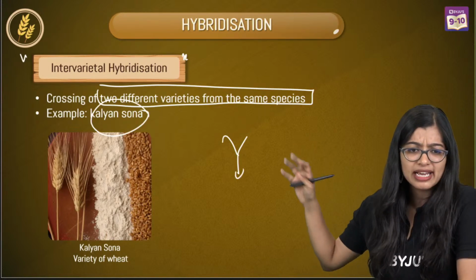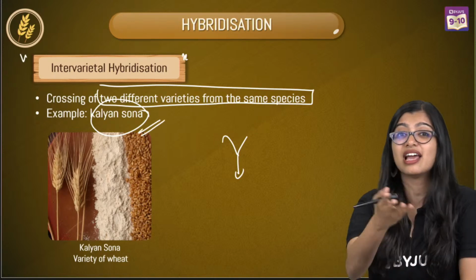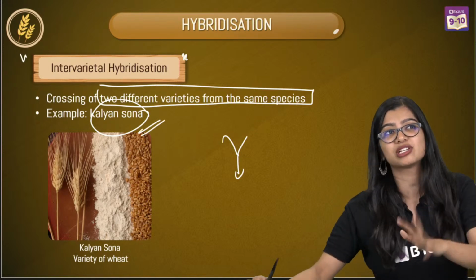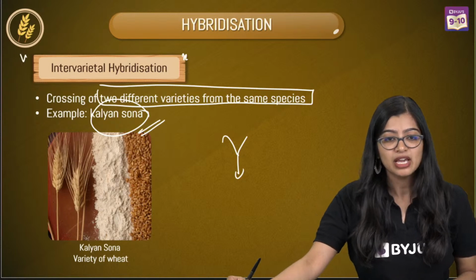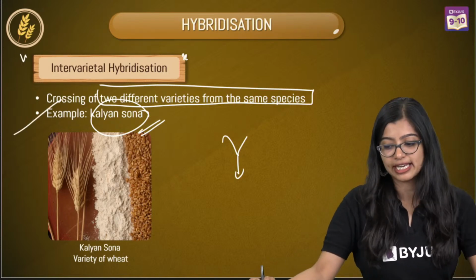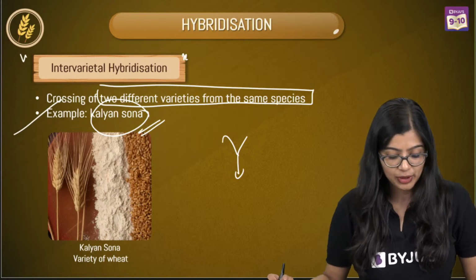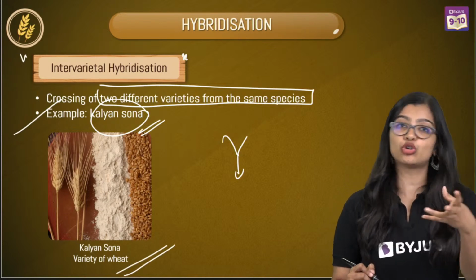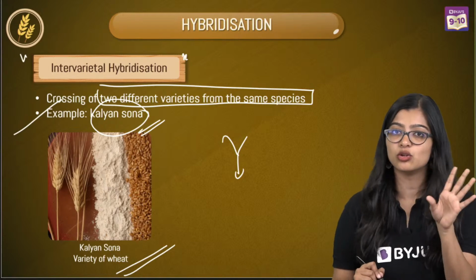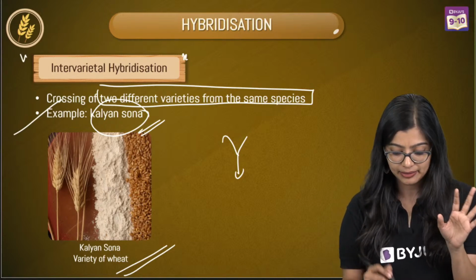Normally in the market, it's called Kalyan Sona. You would have heard about it. Some wheats have all these names. So we call it Kalyan Sona, which is an example of intervarietal hybridization. At the end of the day, we get good quality wheat. The intent is that we get good quality. That is the main intent.